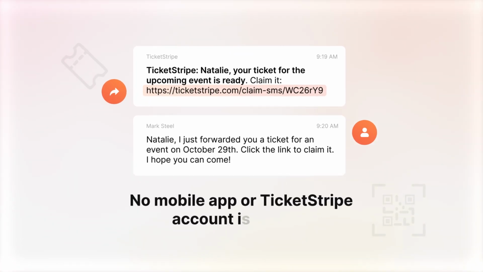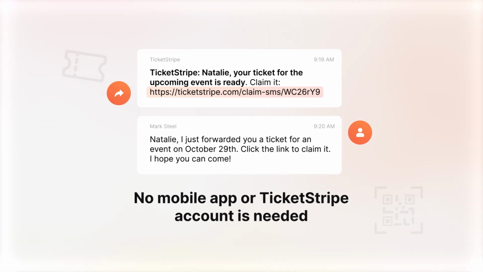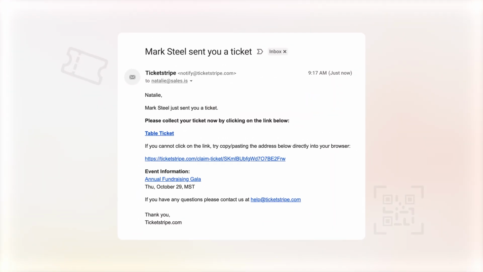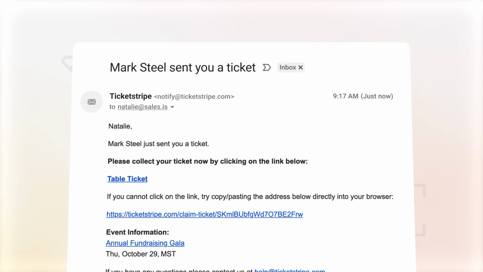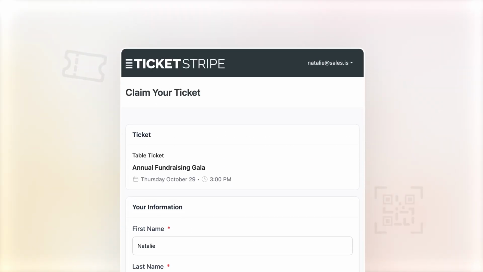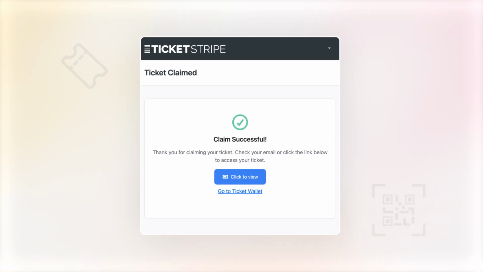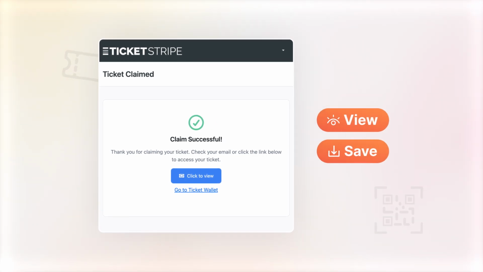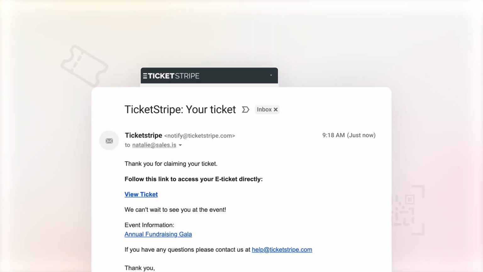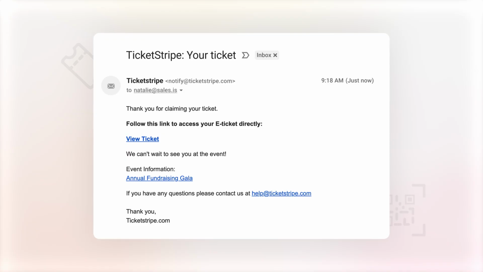No mobile app or Ticketstripe account is needed. Recipients can claim tickets by clicking on the link in their email or text message and by entering the information requested by the organizer. Once claimed, tickets can be viewed and saved to a device or accessed via the link in the confirmation email they receive.